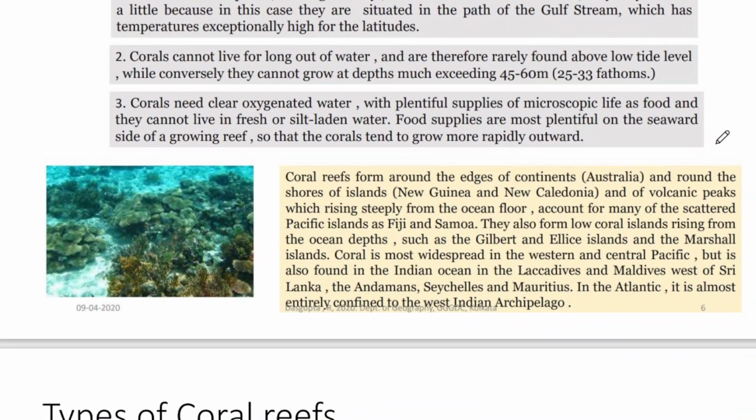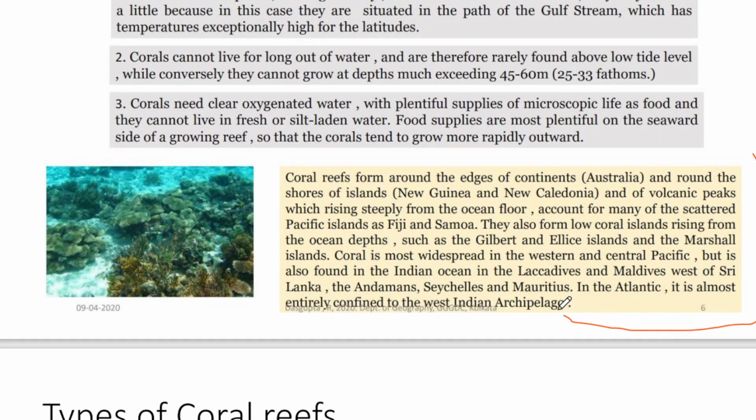And you can give some examples from here: in Australia, then the southeastern islands like the Philippines, Java, Sumatra, Indonesia, and areas like the Maldives. These coral reefs are found in a very large number. So you can give the examples from here.